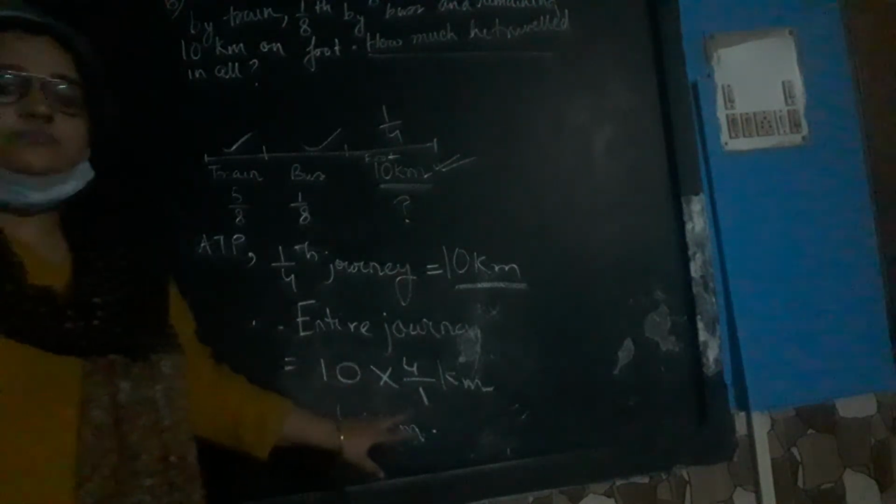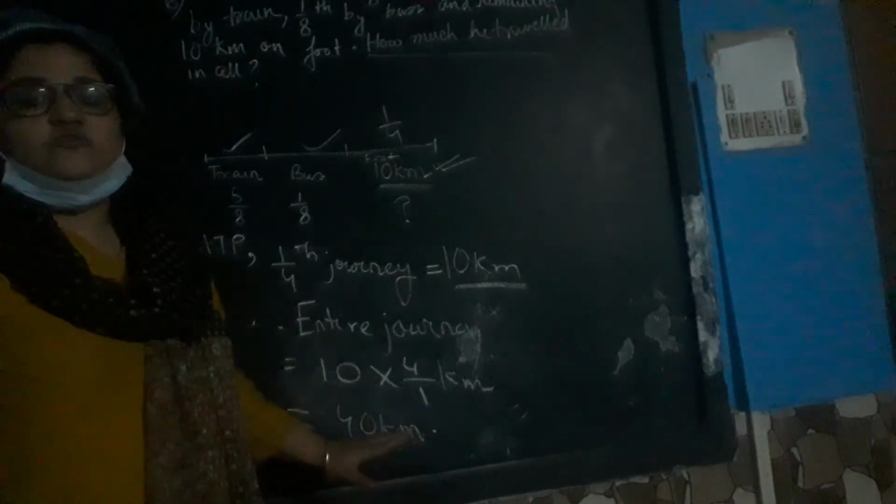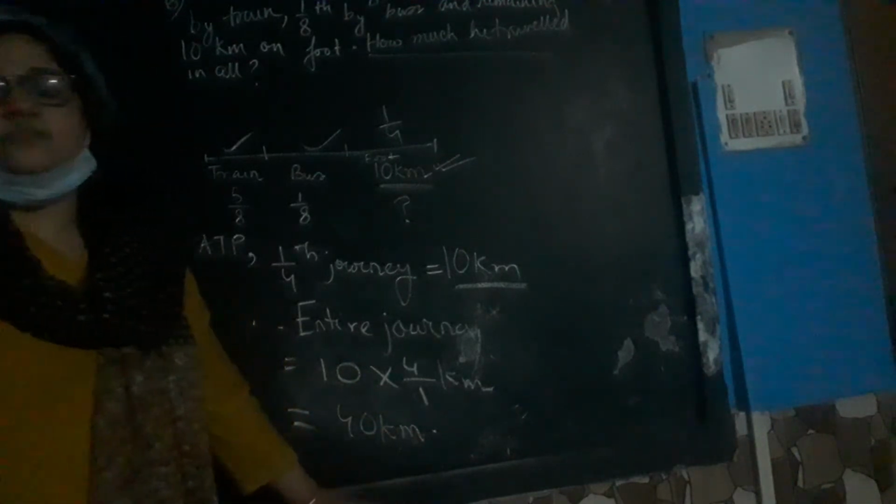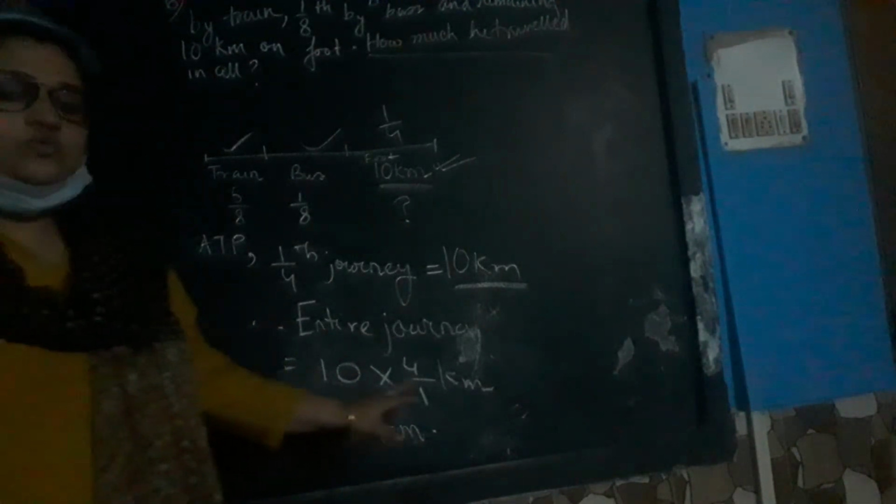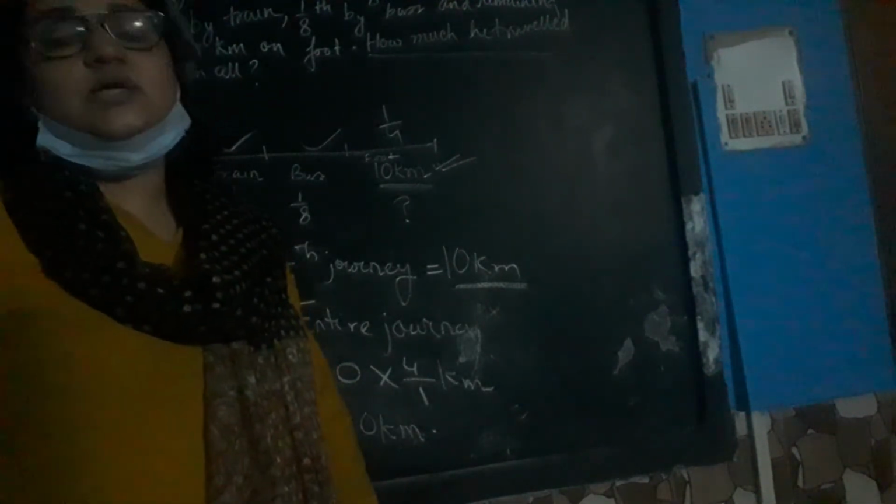Greater fraction means the numerator will be greater, or you can say you have to reverse this. So 1/4 becomes 4/1, and if you solve it, it becomes 40 kilometers. 10 into 4 gives you 40 kilometers. So this is the answer. Okay. Now moving on to the next question.